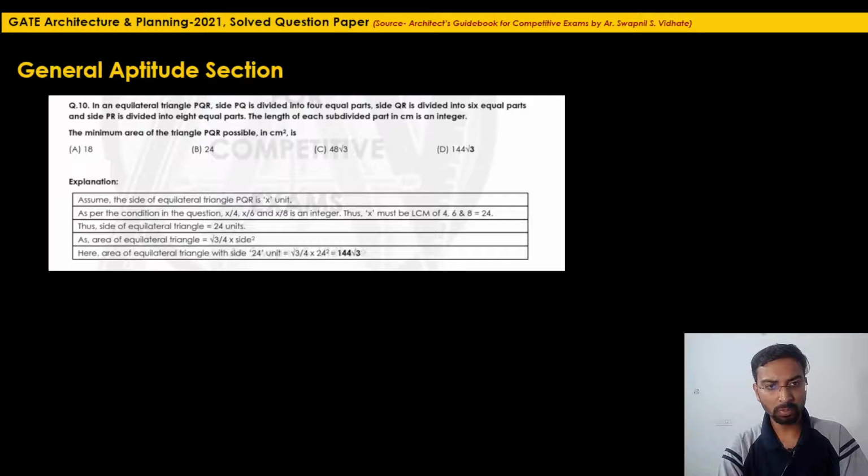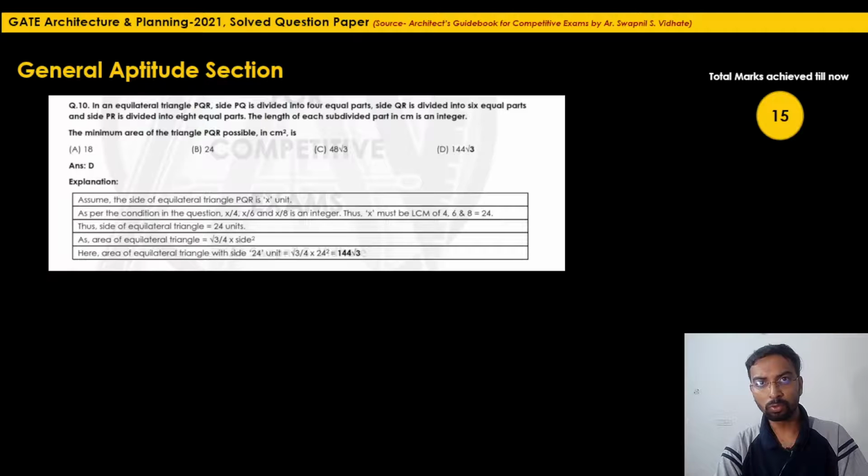So by putting in this value, root 3 by 4 into 24 square, the final answer will be 144 root 3. So among the 4 options given, option D is the correct option for this. Option D is the correct one. So till now in the general aptitude section, getting 15 marks out of the total 15 marks was an easy task. All 10 questions were easy to solve. So this is the end of the general aptitude section.